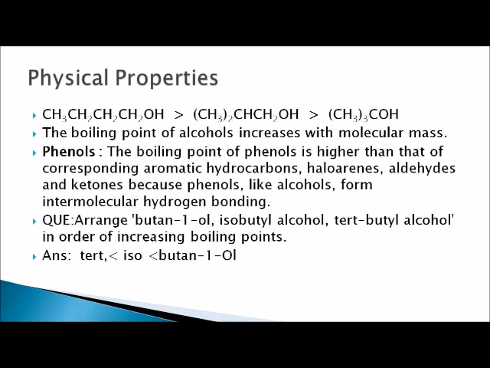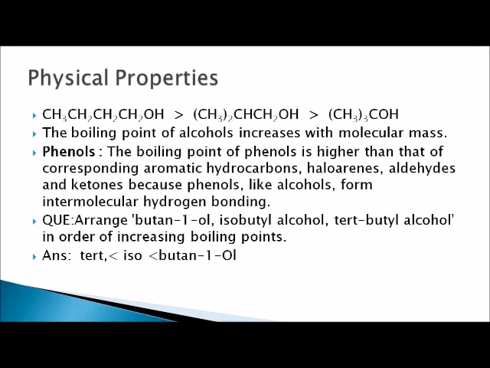CH3CH2CH2CH2OH, this is butanol. Next is branching, 2-methyl, and another is tertiary, 2,2-dimethyl. So with more branching, the boiling point decreases. The boiling point of alcohol increases with molecular mass. Phenols: the boiling point of phenols is higher than corresponding aromatic hydrocarbons, haloarenes, aldehydes and ketones, because phenols, like alcohols, form intermolecular hydrogen bonding.